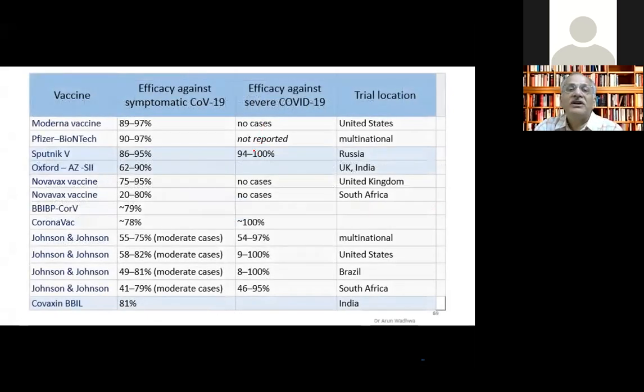When you compare against severe disease, some studies have not reported, some have reported no severe hospitalization at all, like the Pfizer vaccine and Moderna vaccine. This is their initial studies. Now there have been deaths. Sputnik reported 94 to 100%. Novavax vaccine, no cases at all. CoronaVac, the Chinese vaccine, reported 100%, very unlikely. Johnson & Johnson reported a realistic figure of 54 to 97%, so a large range. And 81% was shown by our Covaxin.